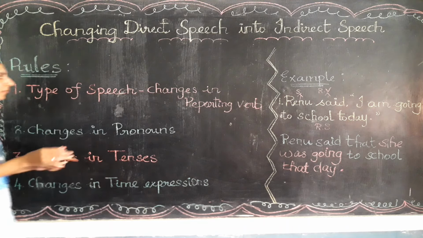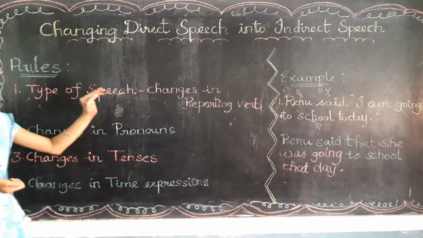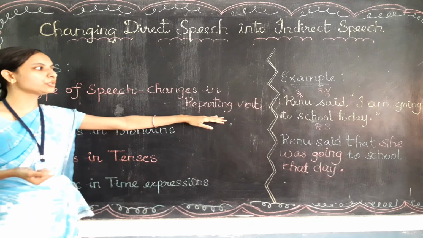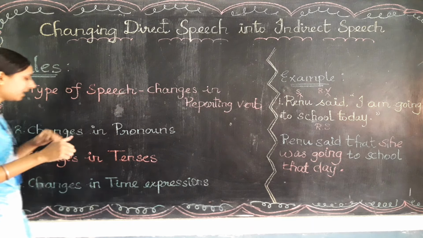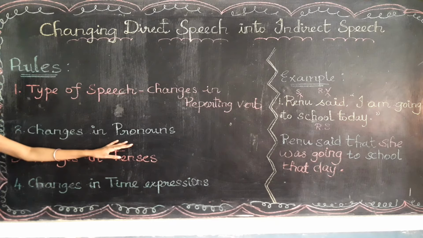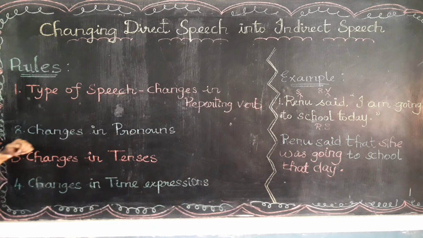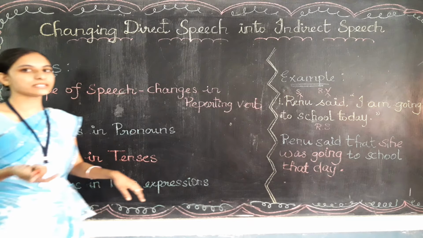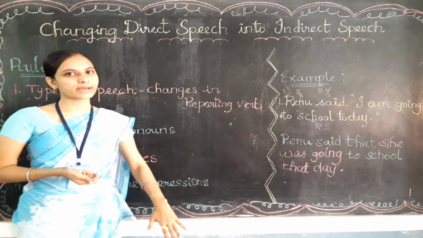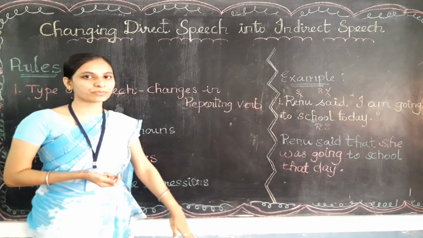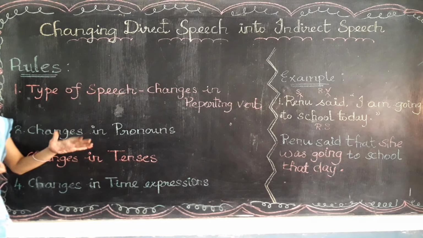So what are the rules to be followed to change direct speech into indirect? First one, we need to find the type of speech, and then change the reporting verb accordingly. Second rule, we need to change the pronouns in the reported speech inside the quotation mark. Third rule, you need to change the tenses. If there is a present tense in the direct, we need to write past. Present continuous should be changed into past continuous. Past form will be changed into past perfect, and past continuous will be changed into past perfect continuous.